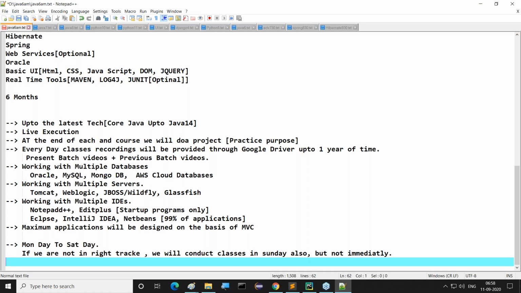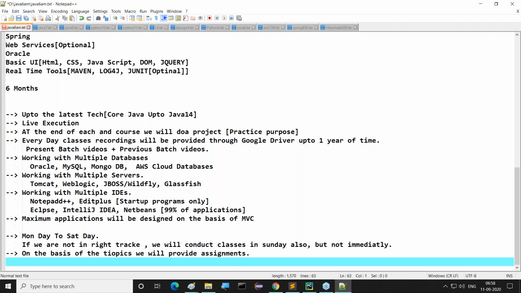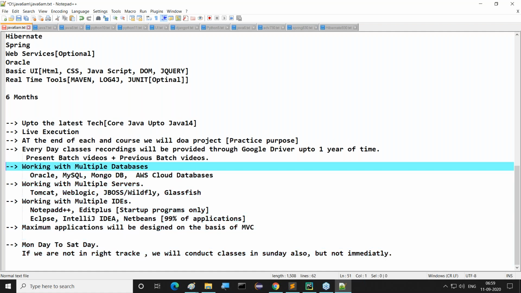Right, sir. And one more thing, I forgot to specify. On the basis of topic completion, we will provide assignments. On the basis of the topics, we will provide some hands-on assignments, not on the basis of daily, no. For example, if I complete a particular topic, on the basis of it, we are going to have some assignments, some interview questions, some assignment discussion, and all these things are going on, definitely. Okay, now, it will also be part of the course only. Right, sir. It will be part of the course only, then automatically we are going to do this.